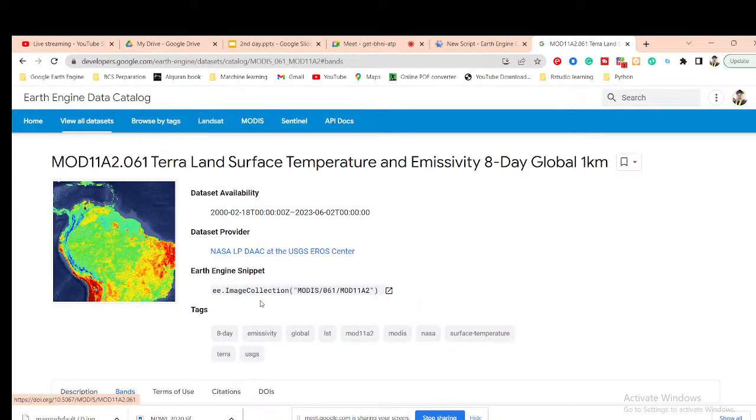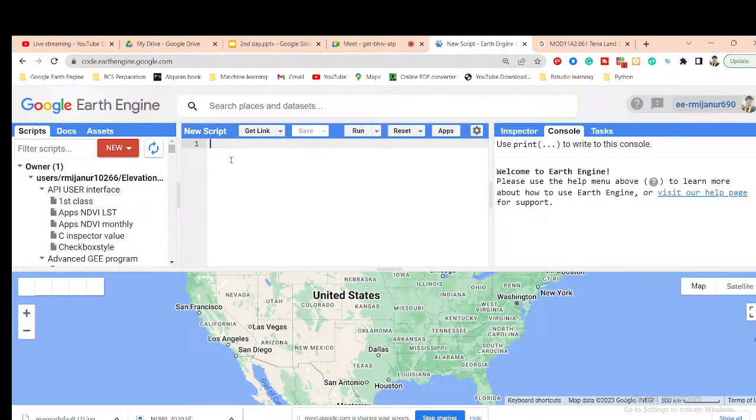Okay, so now I simply import the data set. First of all, I copy it, because this data set is stored here. I simply copy and paste it and give a variable name. You can use any variable name. Suppose I put the variable name as modis LST. So now my full image collection is stored in this variable.